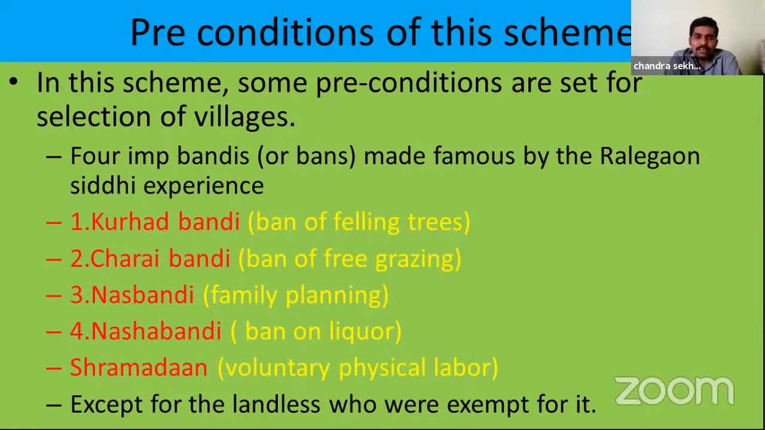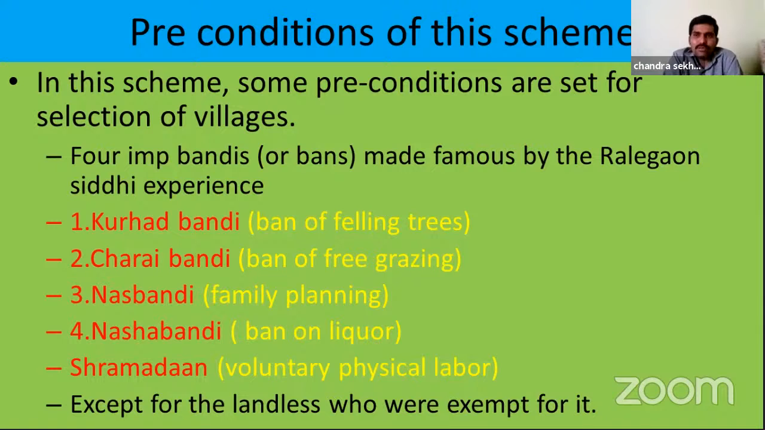And one more important aspect in this scheme is Shramdan, voluntary physical labor. All the villagers should voluntarily participate in physical activities which are useful for the development of the village. So all the villagers should contribute some Shramdan for the development of their village, whatever they can. That only they have to implement or involve, except for the landless, who are exempt from it.